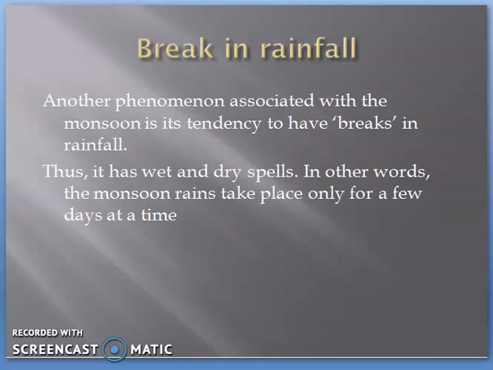There is an important feature of the monsoon, that is the break in the rainfall. This phenomenon is associated with the monsoon and its tendency to have breaks in the rainfall. What does it mean? Suppose for a few days the rainfall occurs continuously during the monsoon. If there is no rainfall for 7 to 10 days within that monsoon period, that is called a break in the monsoon. It is also called the dry spell, because the days remain dry. Thus, it has wet and dry spells. In other words, the monsoon rains take place only for a few days at a time.